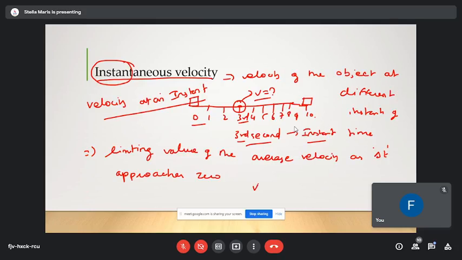So it is nothing but v is equal to limit del t tends to 0 of del x by del t. What is this? This is nothing but average velocity. So to that average velocity we are applying the limit, because the del t time interval becomes 0.